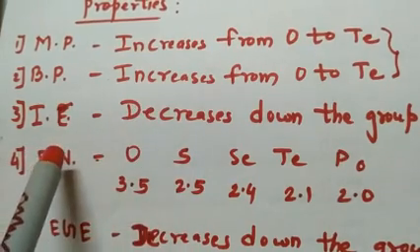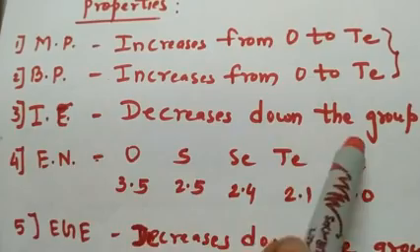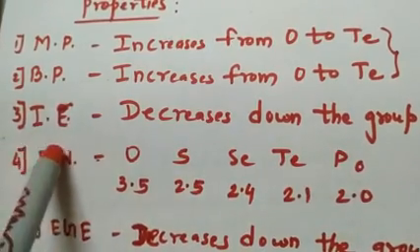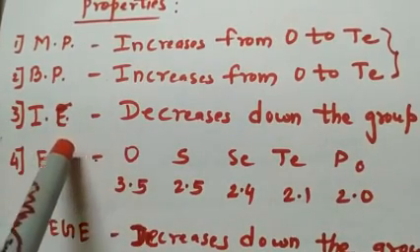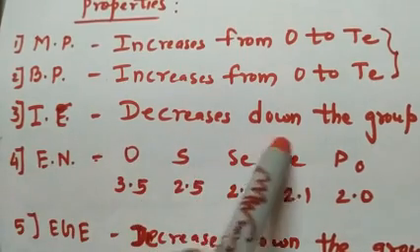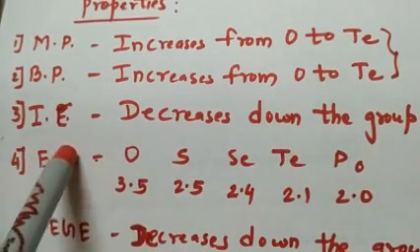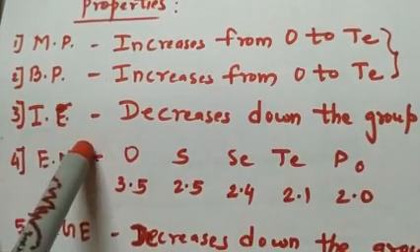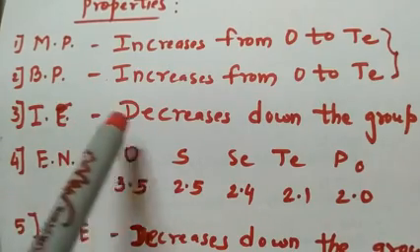Now next, ionization enthalpy. It decreases down the group. You need to go through its definition, what is ionization enthalpy, and then you will come to the conclusion that it decreases down the group. Ionization enthalpy is the energy required to remove the most loosely bound electron, right?